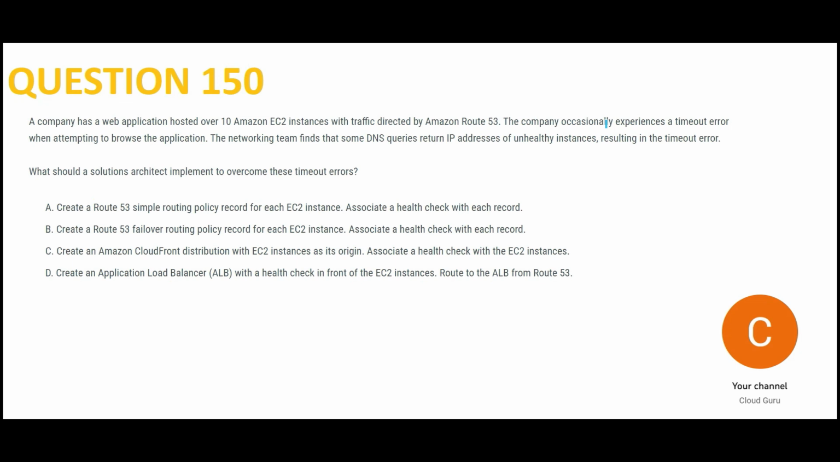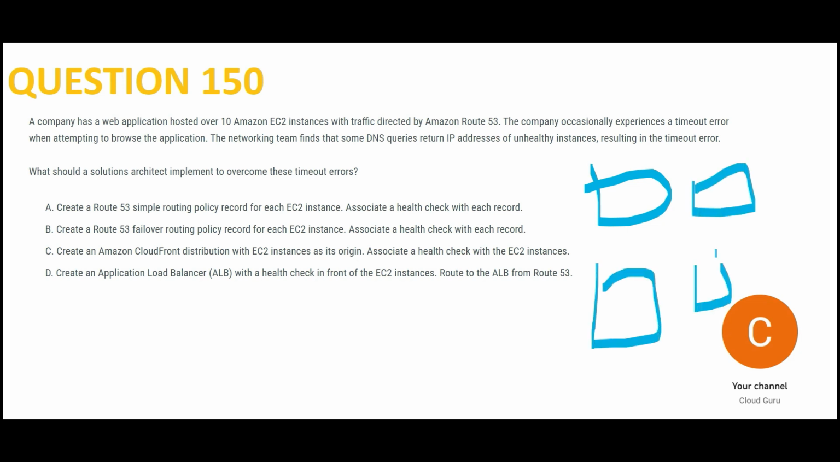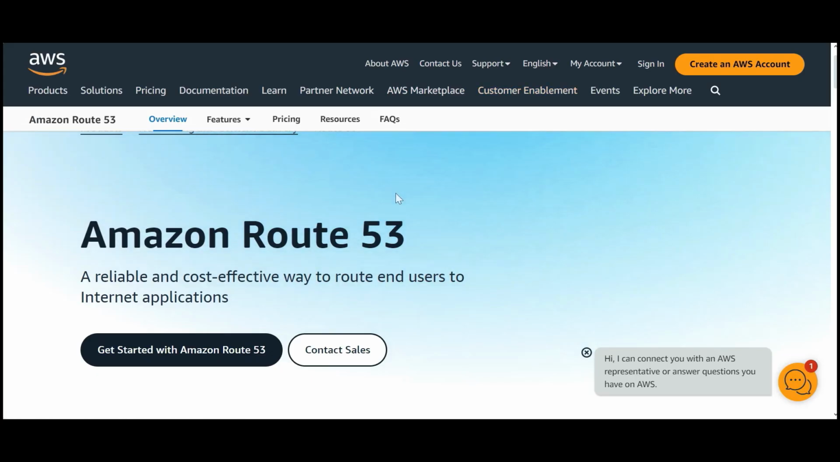See, there are a lot of EC2 instances, around 10 EC2 instances. This way, there are 10 EC2 instances, and your application, which is a web application, sits on top of it. But they are also making use of Route 53, which is a very cost-effective way to route end users to internet applications. Mind you, here in this question, they are not making use of load balancers. They are making use of Route 53 for routing the users.